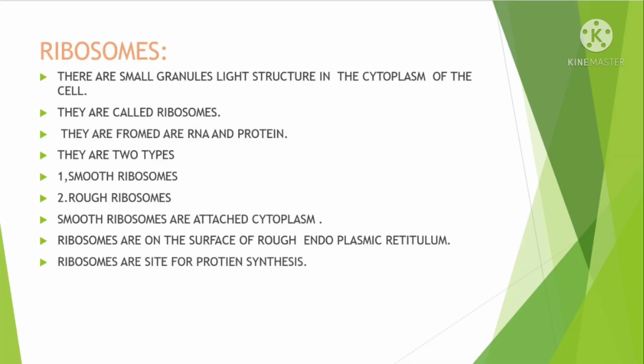Ribosomes. There are small granule-like structures in the cytoplasm of the cell. They are called ribosomes. They are formed of RNA and protein. There are two types: smooth ribosomes and rough ribosomes. Smooth ribosomes are attached to the cytoplasm. Rough ribosomes are on the surface of the rough endoplasmic reticulum. Ribosomes are the site for protein synthesis.